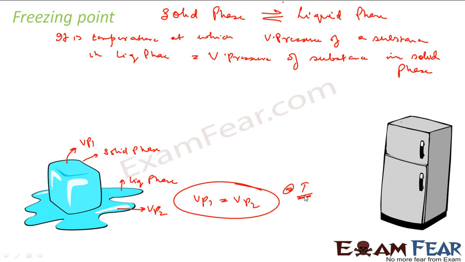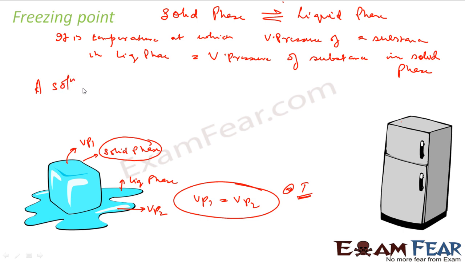Correct? So a solution will freeze when its vapor pressure will be equal to the vapor pressure of pure solid solvent. Hope you understand what I'm trying to say. So at a freezing point, the vapor pressure of the substance in liquid phase will be equal to the vapor pressure of the substance in solid phase. If I have a solution which has solute and solvent, it will freeze when its vapor pressure will be equal to the vapor pressure of pure solid solvent, because this is my solid solvent. That is, I'm talking about the pure solid solvent. Let me write that statement actually. That is a critical statement.